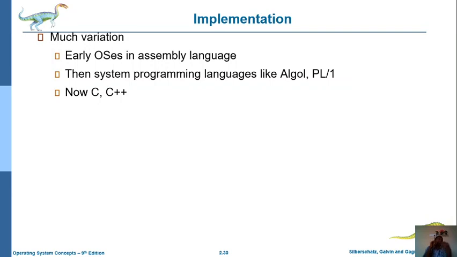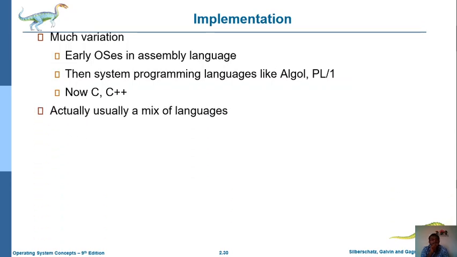So at the beginning of operating systems, we used assembly level programming languages. At the middle stage, we used middle level programming languages. Currently, we use high level languages. So these are the several variations. That depends upon the size of the operating system, how many applications or how many processes that particular operating system can handle. Based on that, we can choose which language is better for implementing that particular operating system.